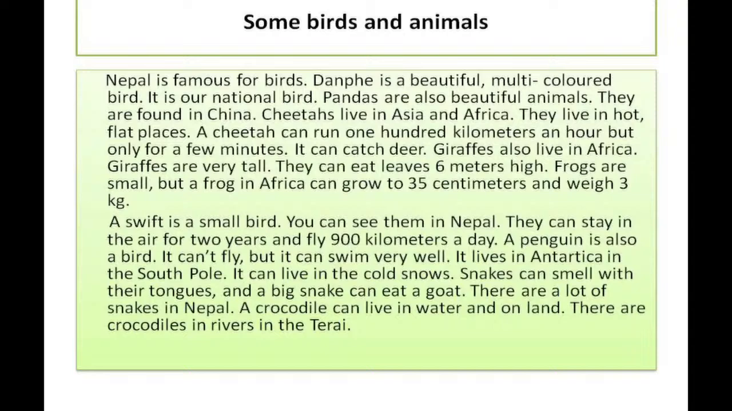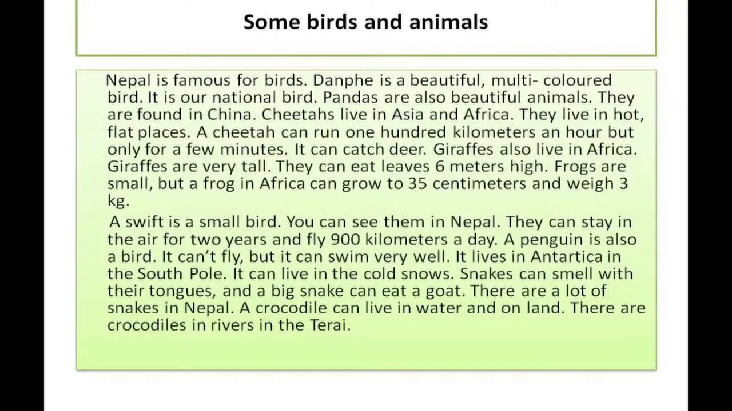Cheetahs live in Asia and Africa. They live in hot, flat places. A cheetah can run 100 kilometers an hour, but only for a few minutes. It can catch deer. Giraffes also live in Africa. Giraffes are very tall. They can eat leaves 6 meters high. Frogs are small, but a frog in Africa can grow to 35 centimeters and weigh 3 kg.